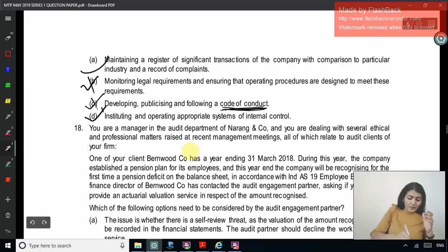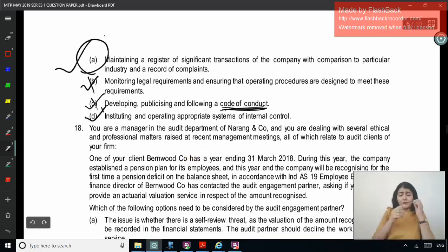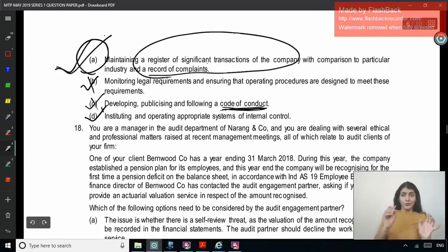So the correct option over here is A. If we see in the text of SA 250, it says maintaining a register of significant laws. What they have done, they have manipulated this part, right? And that is why this policy procedure need not be followed. That is why A is the correct answer.